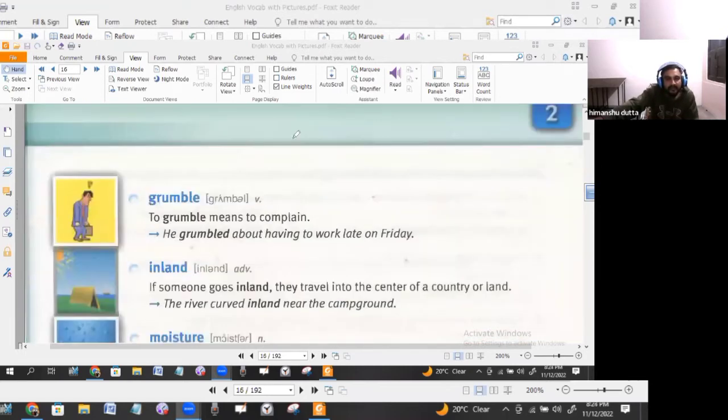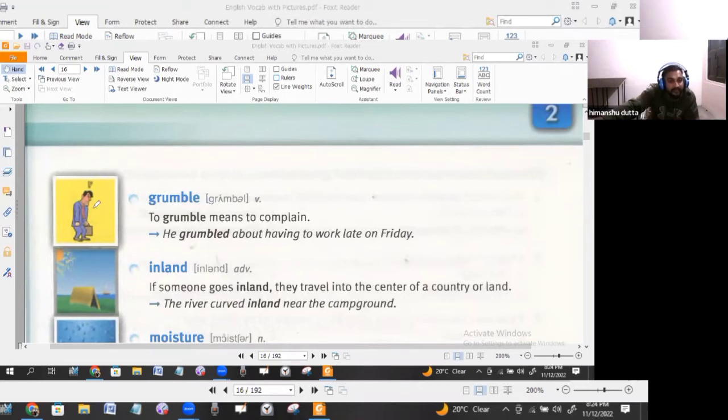Grumble, the sound, you can see that, grumble. Grumble is also a verb. Grumble means to complain. When you are grumbling, you always have your eyes wide open and you show your anger like anything.